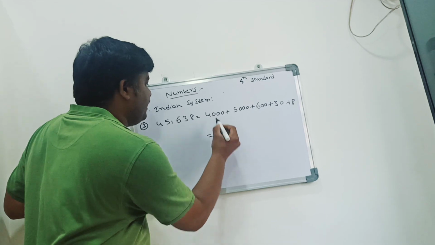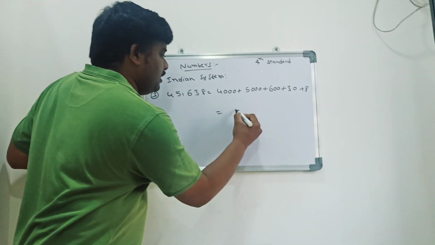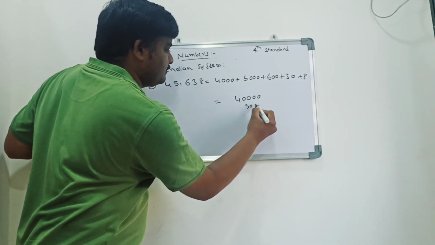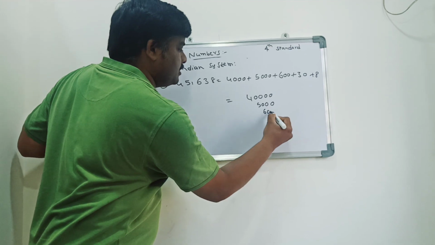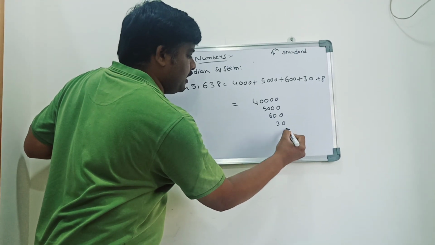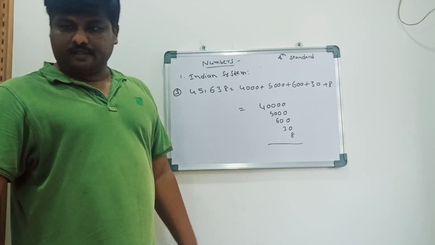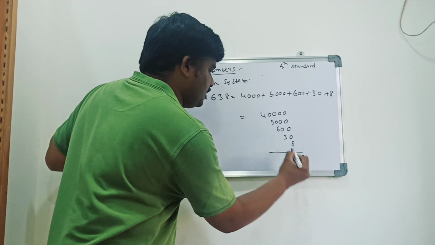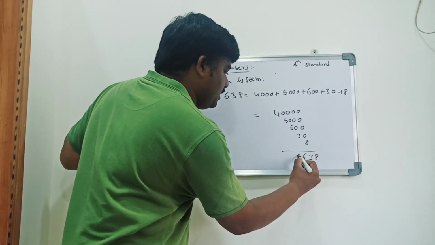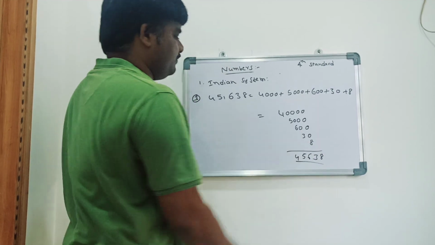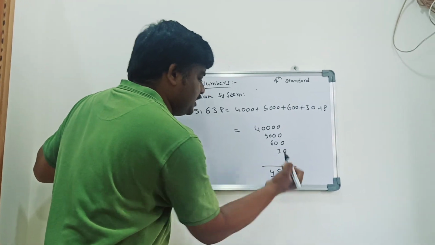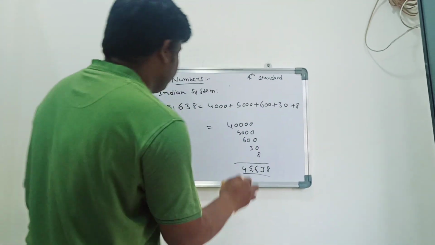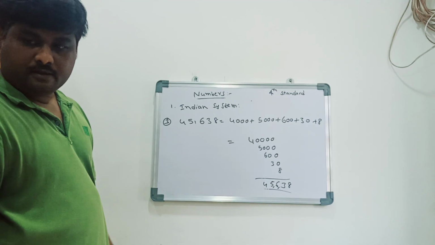So that is how we write: 40,000 plus 5,000 plus 600 plus 30 plus 8. Adding these together, we get 45,638. Okay, this is it. Clear? Are you clear? Yes.